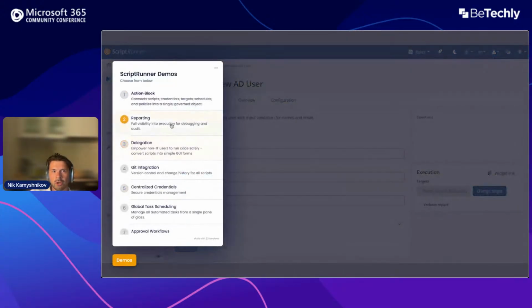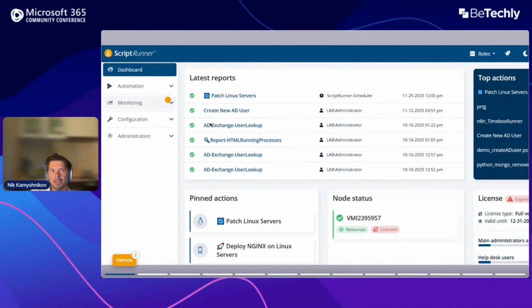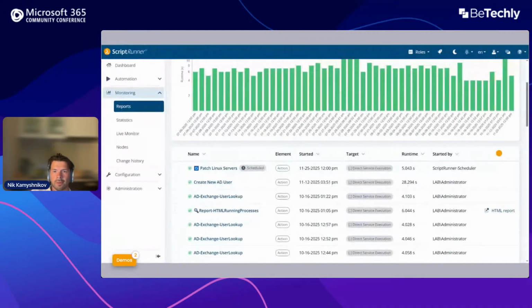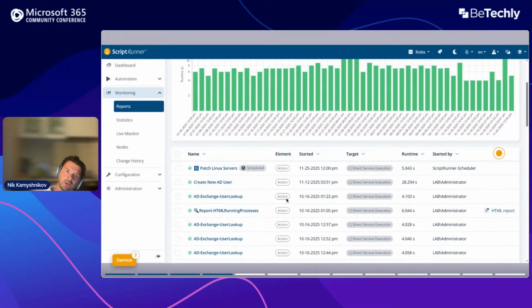Since we're talking about governance and compliance today, one of the main features of ScriptRunner is this reporting. Whenever you run a script on any of your machines across your hybrid environment, every execution will be stored here. This is great for two things. First of all, debugging. Whenever there is an error, you will get an email or be contacted however you want.